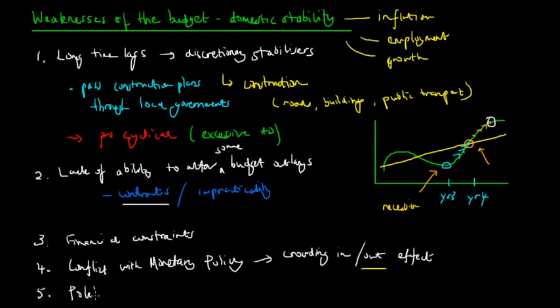Fifth, we have political constraints. And this is a very subjective one because in some cases, when the government tries or requires greater revenue, they could either increase taxation or they could start borrowing from overseas. But in most cases, they will start to borrow overseas and therefore compromise our external stabilities because they don't want to increase taxes because it is unpopular to the general consensus.